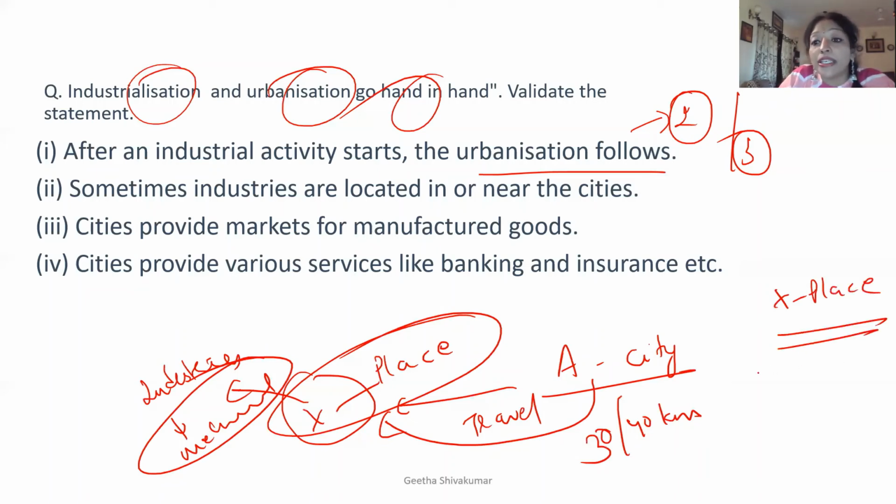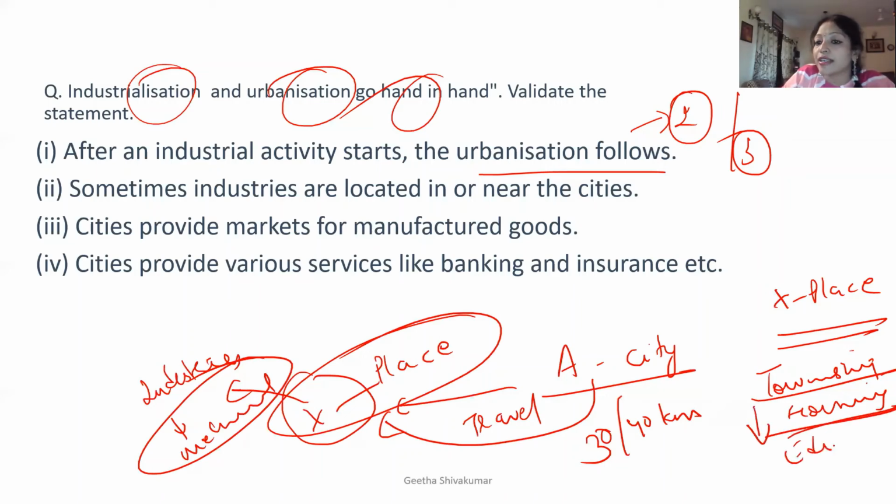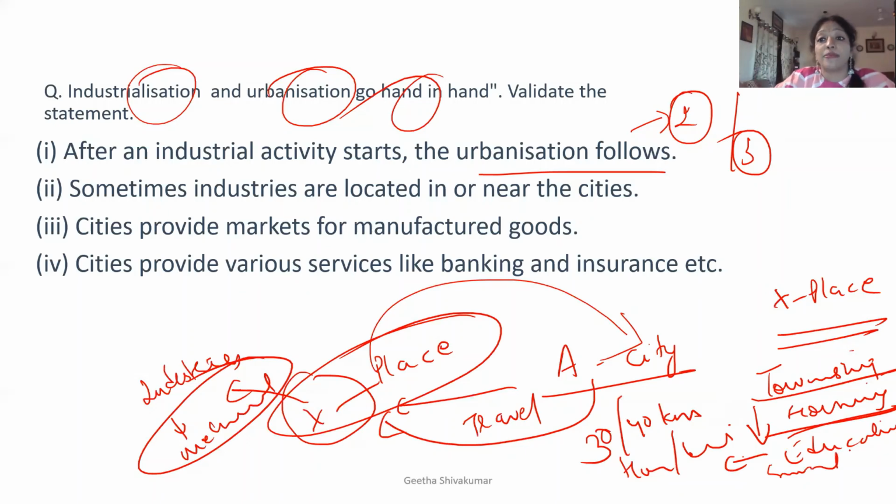A township will come. Township means housing facilities. When the houses come and people start living, the next thing coming is educational institutions. With the educational institutions, simultaneously hospitals and dispensaries will come. With the hospital and dispensary, people will not travel every day to A city to purchase something, so small shops will come. Those small shops will convert into malls and other places. So this is how, when industrial activity starts, urbanization follows.